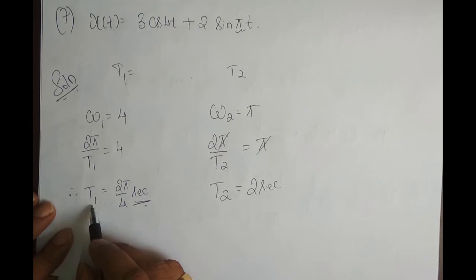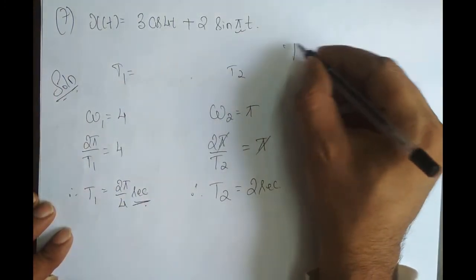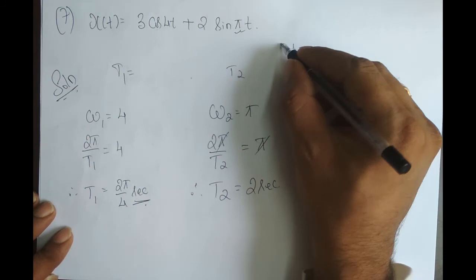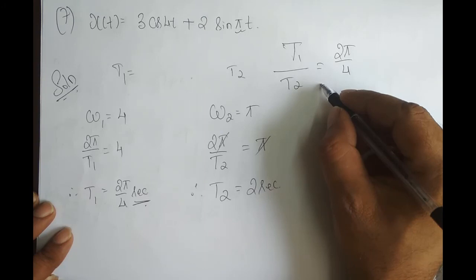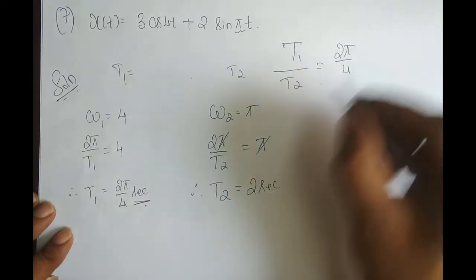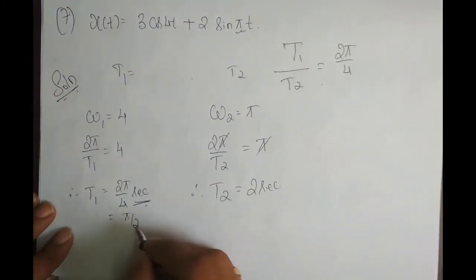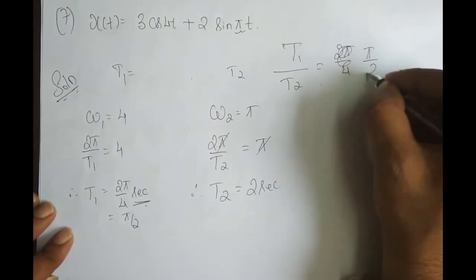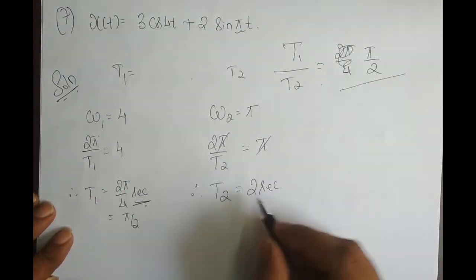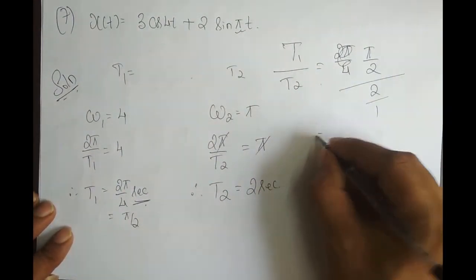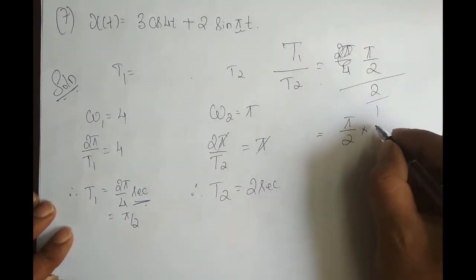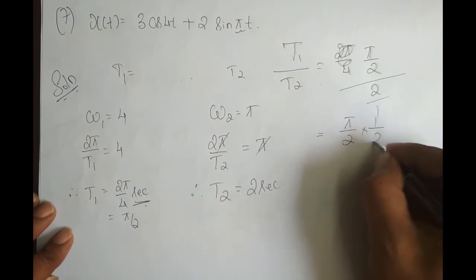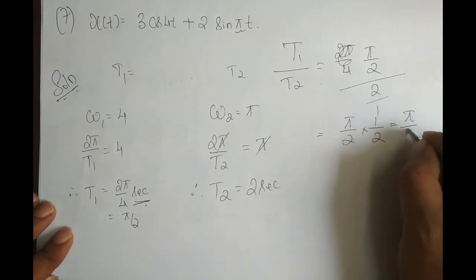Now I got T1 and I got T2. Now I have to check its ratio. T1 by T2 is equal to 2 pi by 4 divided by 2. 2 pi by 4 is nothing but pi by 2. So T1 is pi by 2 divided by 2 by 1, and if this goes to the numerator it is 1 by 2, which is equal to pi by 4.